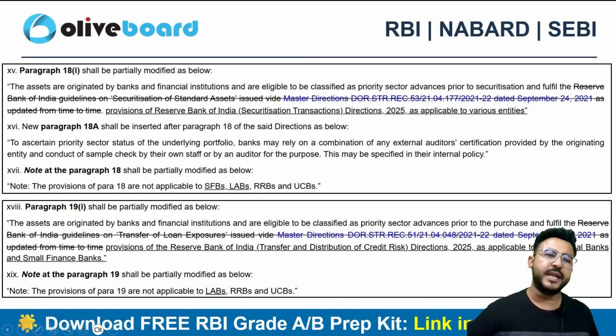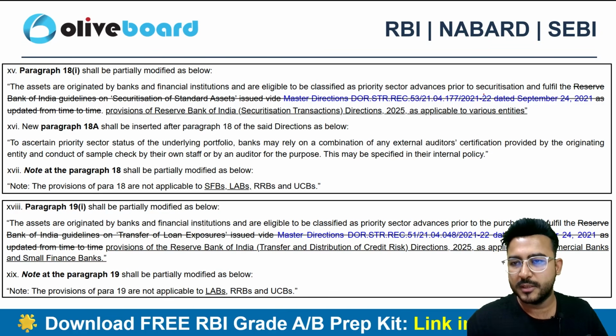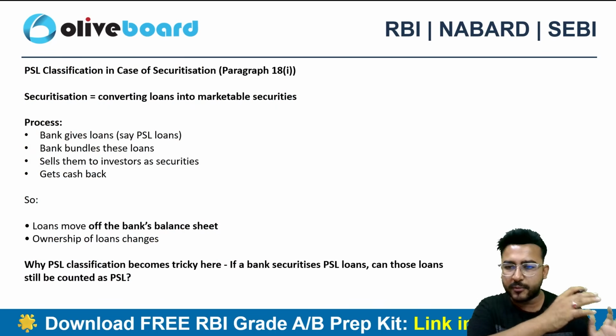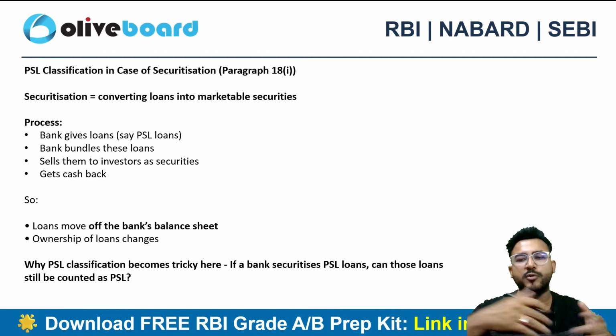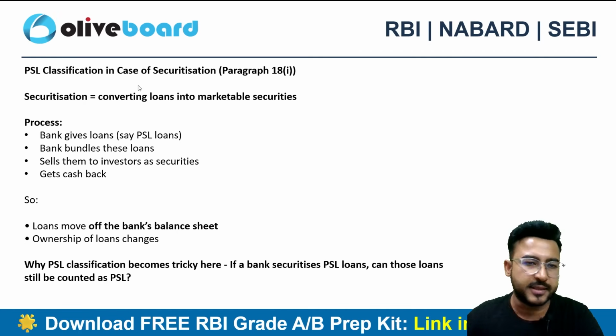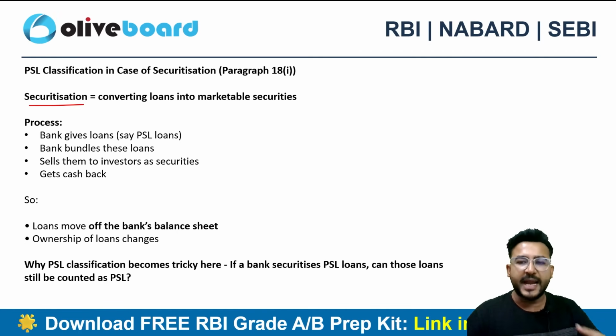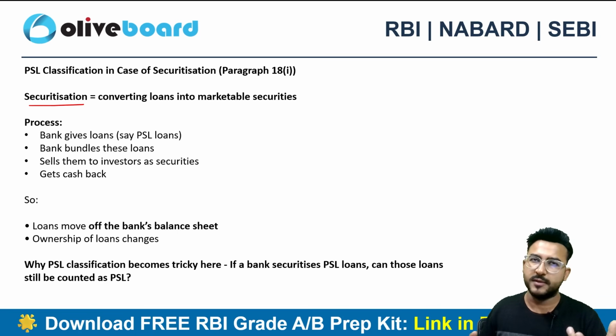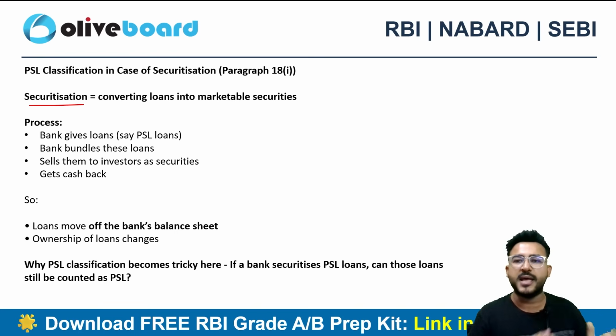Next in para 18, it is related to the loans which are subject to securitization. So securitization, as the name says it all, we are converting an illiquid loan into securities. It is nothing but the process of adding liquidity into an illiquid asset. So say for example, loans are an asset for a bank, right? But they are illiquid.